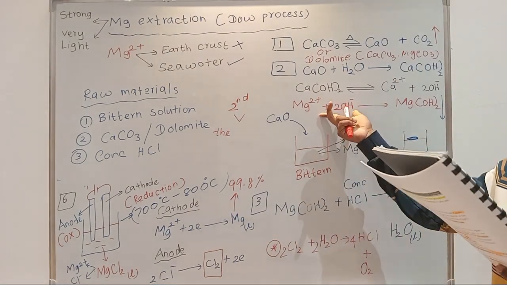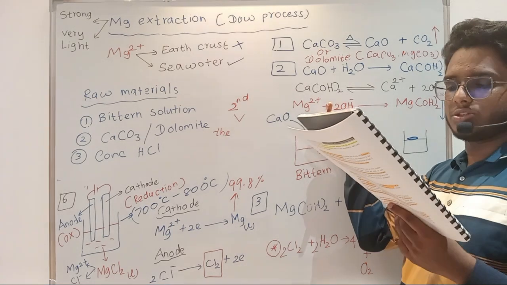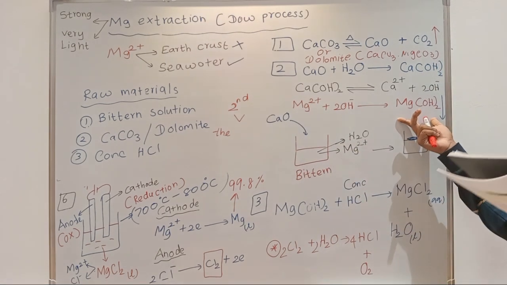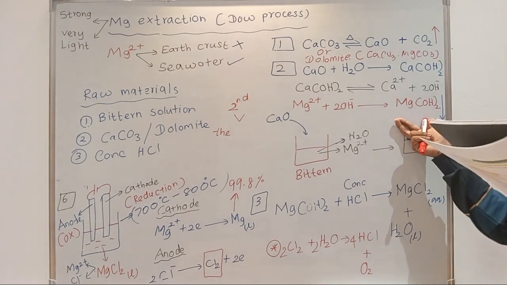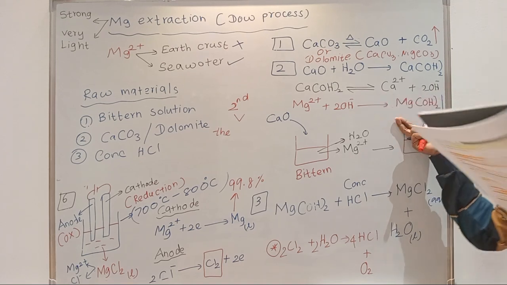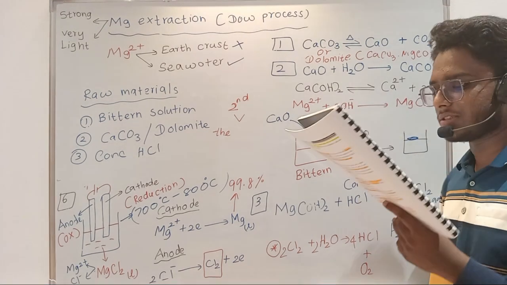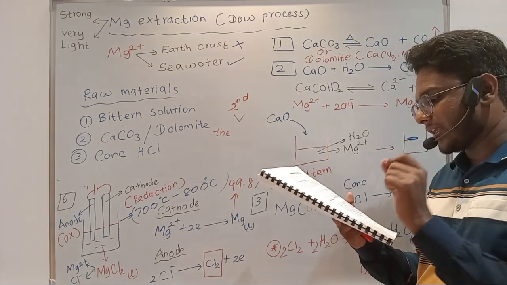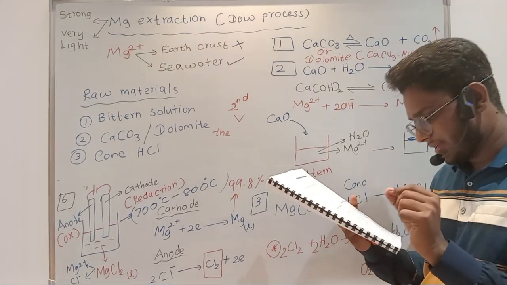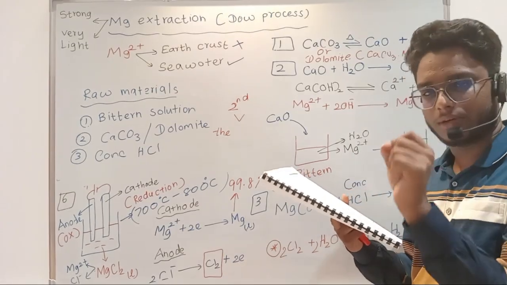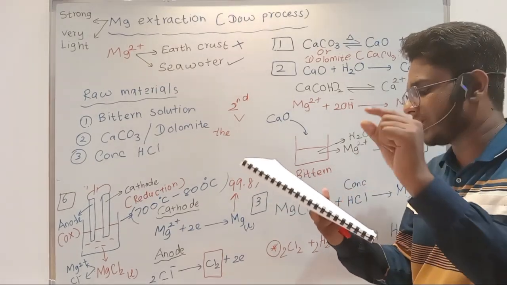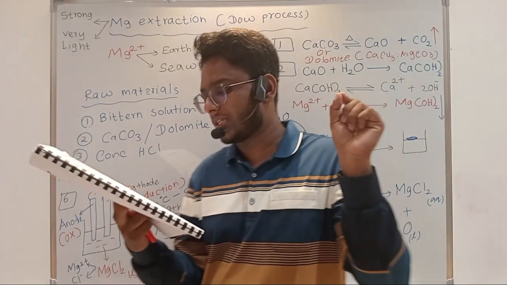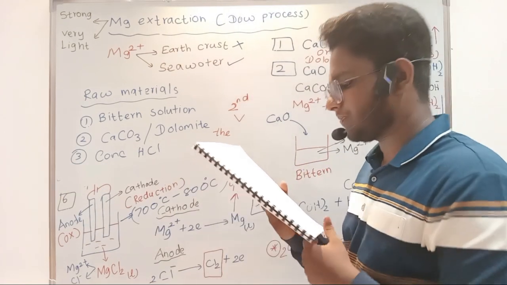Step 2. The object of this step is to produce magnesium hydroxide from the solution containing magnesium 2 plus ion, right? Underline the solution containing magnesium 2 plus ions and put an arrow and write Bittern solution, right? They are referring to the Bittern solution, right?